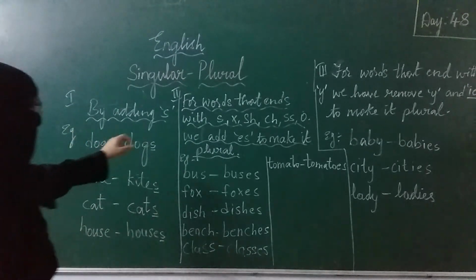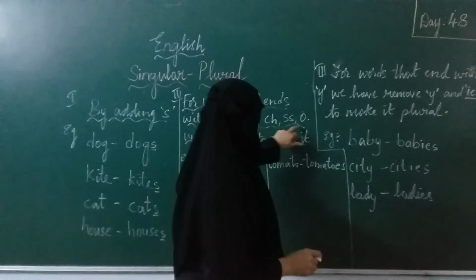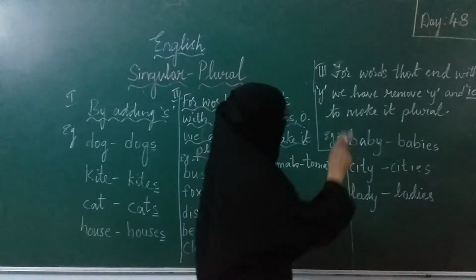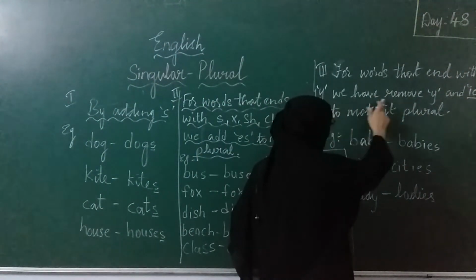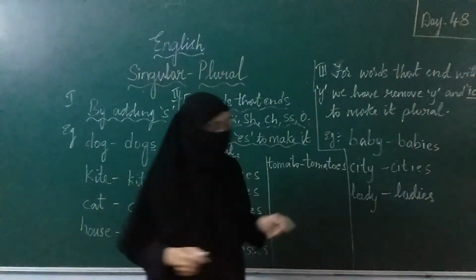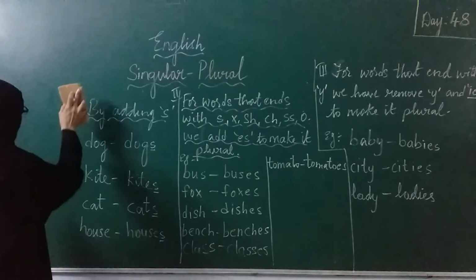These are simple: for the words which are ending with S, X, SH, CH, double S, O, you have to add ES to make it plural. And for the words that end with Y, we have to remove Y and add IES to make it plural. And one more thing I will show you. For some words, I am erasing this.